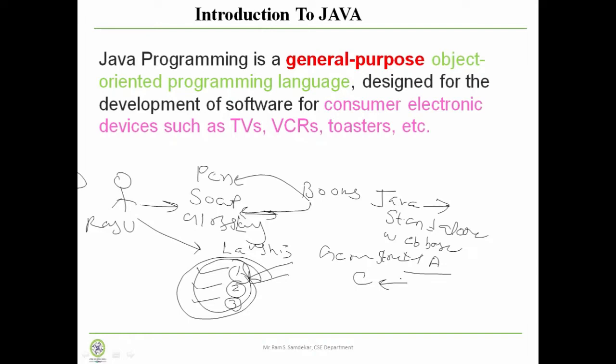Basically, when the team of James Gosling started to work on the Java programming language, at that time their major focus was to build applications for television sets, VCRs, remote controls, toasters, generally home appliances. And for that purpose, they started to design a programming language which is called the Java programming language.